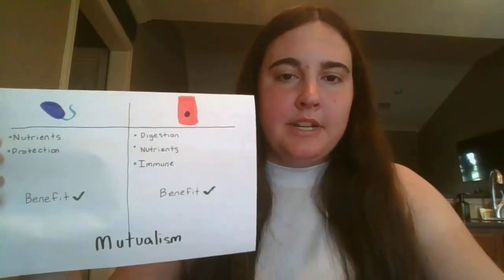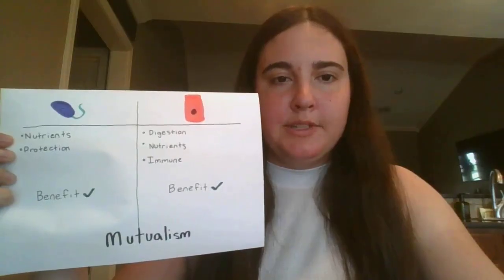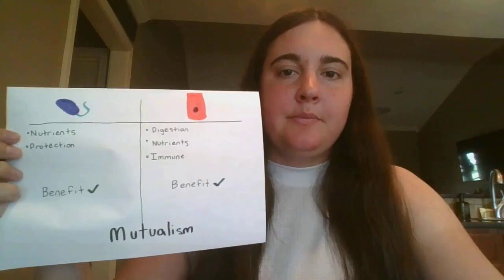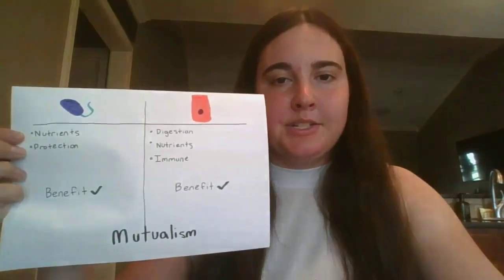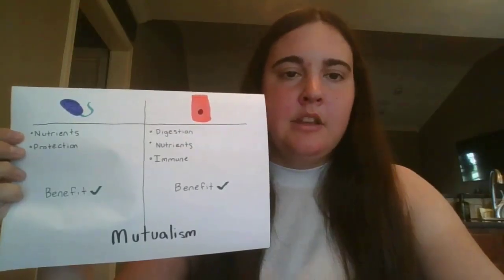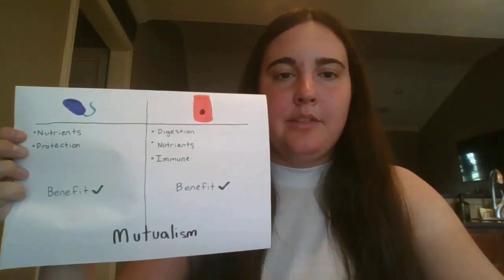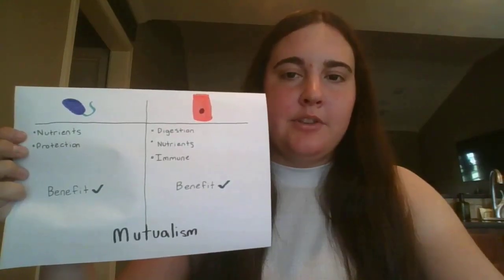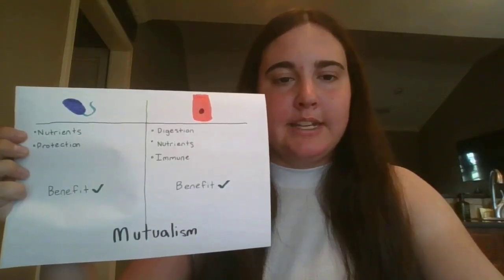The interaction between gut bacteria and human intestinal epithelial cells is an example of mutualism, where both organisms benefit. Bacteria gain nutrients and a protective habitat, while human cells receive help digesting food, producing nutrients, and regulating the immune system. This relationship demonstrates how prokaryotic and eukaryotic cells can work together to maintain health and biological balance. Studying these interactions helps scientists better understand digestion, immunity, and diseases related to the microbiome.